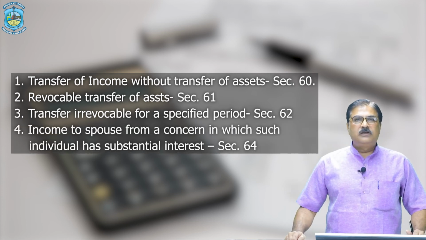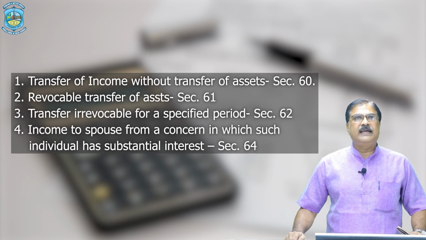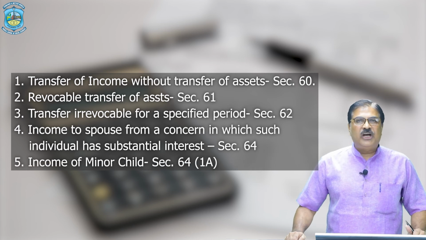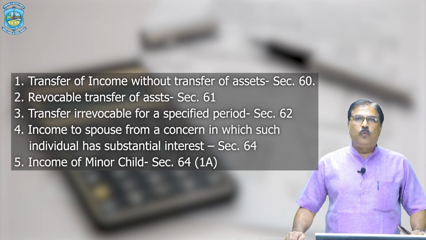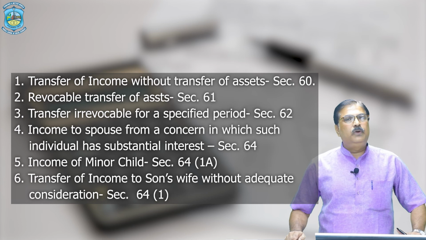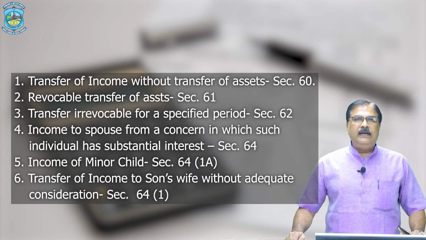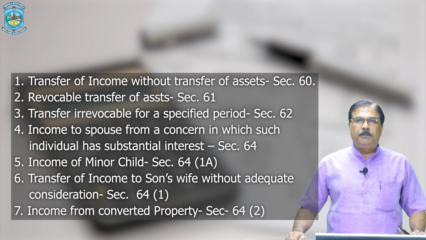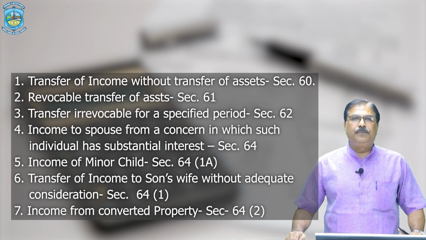Income to spouse from a concern in which such individual has substantial interest under section 64. Income of a minor child under section 64(1)(a). Transfer of income to son's wife without adequate consideration under section 64(1), and income from converted property under section 64(2).